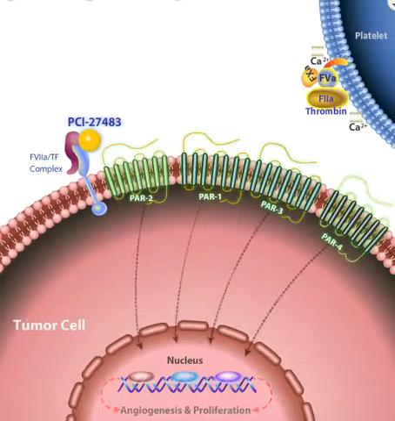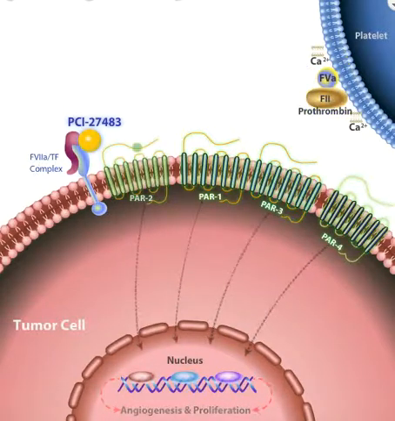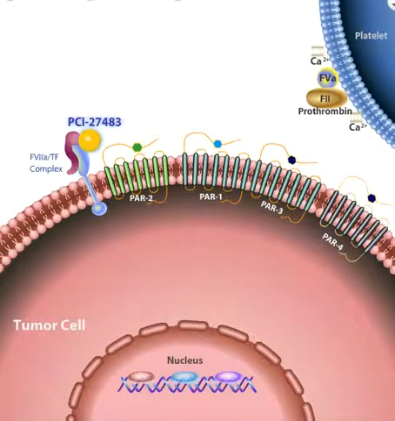As a consequence of reduced factor 10a formation, fewer molecules of activated factor 2, thrombin, are produced. This leads to lower levels of activated PAR1, PAR3, and PAR4. The reduced activation of the PARs is expected to have an inhibitory effect on the growth of tumors associated with an upregulated expression of tissue factor.